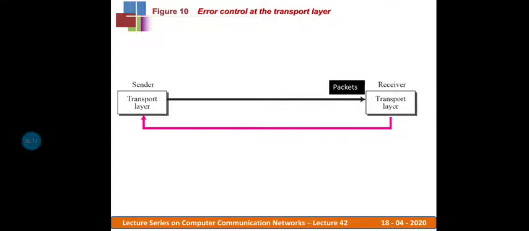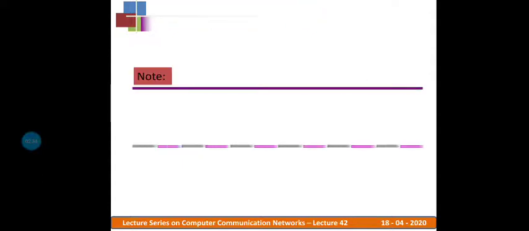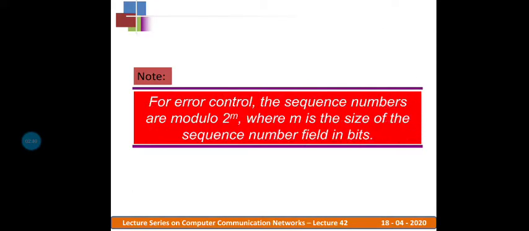That is what will be monitored, and accordingly the error control message will be sent back to the sender, so that whatever shortcomings we noticed at the receiver side can be controlled by the sender. This is how we can control the error. In order to do that, for error control we require sequence numbers.